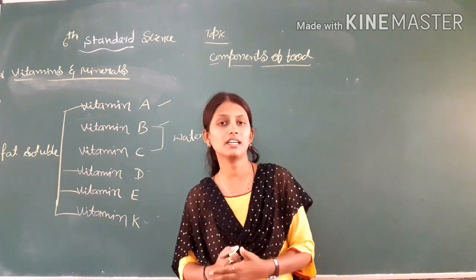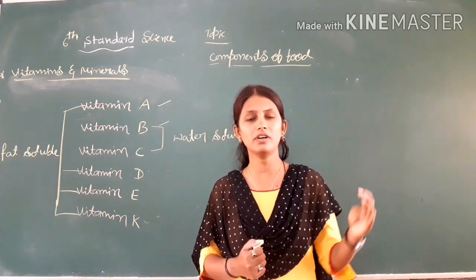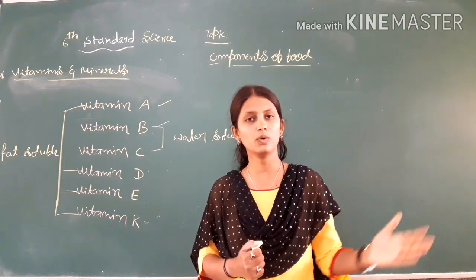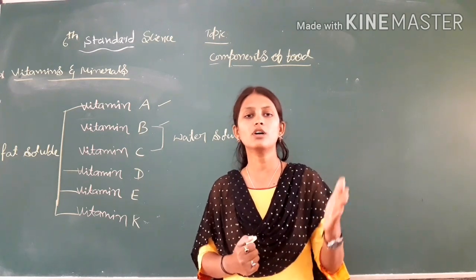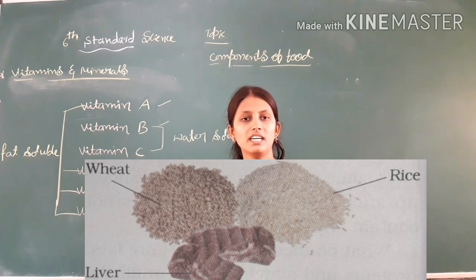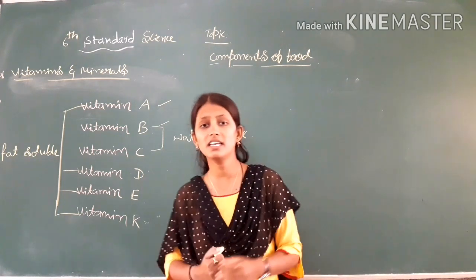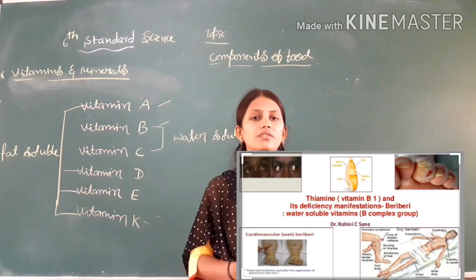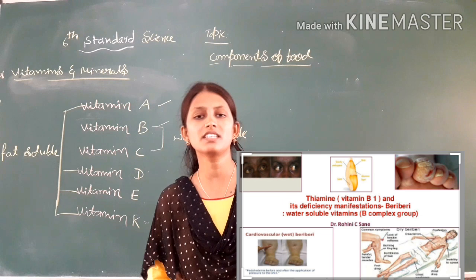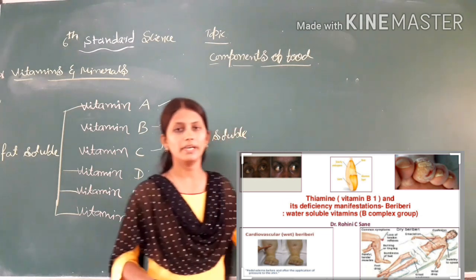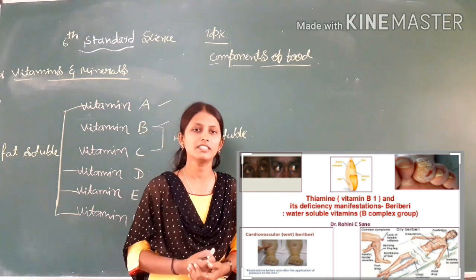There are different varieties of vitamin B: B1, B2, B3, up to B12. A lack of vitamin B1 causes a disease called beriberi.